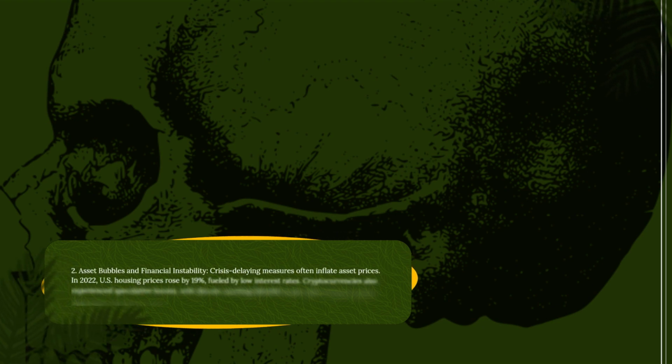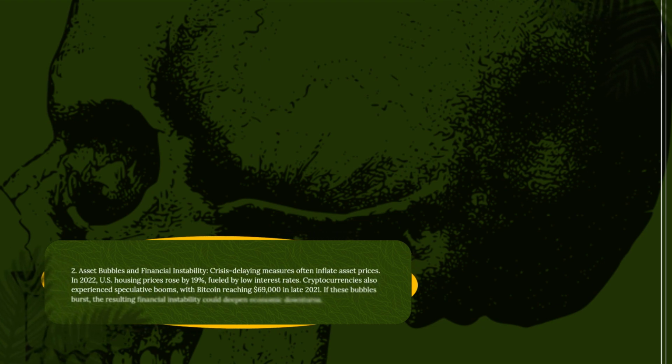2. Asset bubbles and financial instability. Crisis delaying measures often inflate asset prices. In 2022, US housing prices rose by 19%, fueled by low interest rates. Cryptocurrencies also experienced speculative booms, with Bitcoin reaching $69,000 in late 2021. If these bubbles burst, the resulting financial instability could deepen economic downturns.